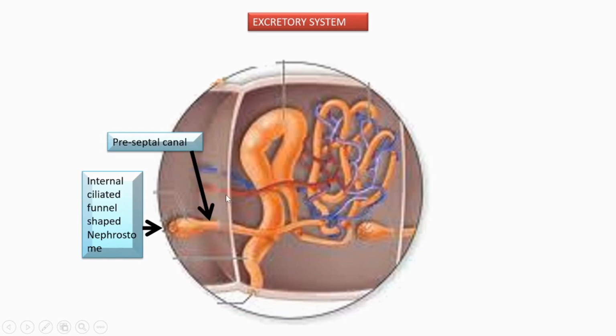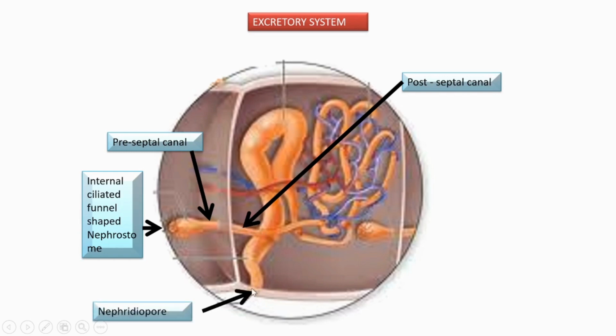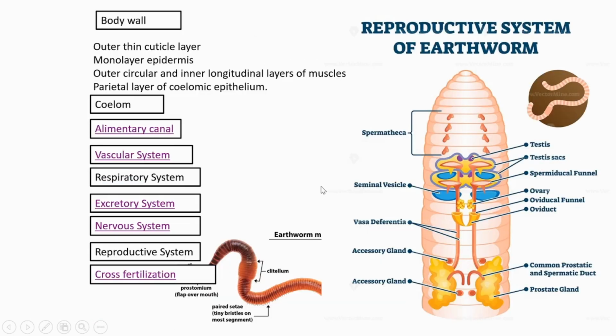Preseptal canal means before the septa. Then a postseptal canal, which means after the septa, there's another canal. Then a coiled tube, and finally it opens out in each segment by a pore called the nephridiopore. It's about the excretory system.